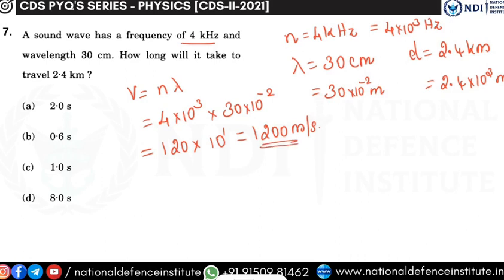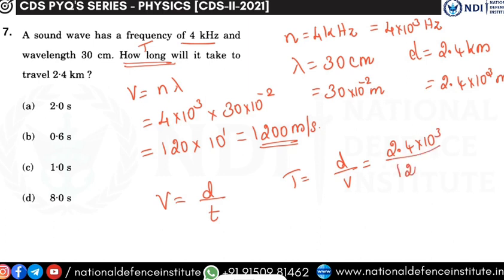This is my velocity. Now the age old formula of velocity: velocity is equal to distance by time. We are supposed to find time. How long represents time. So time will be equal to distance by velocity. What is the distance? 2.4 into 10 to the power 3 divided by 1200. 2.4 into 10 to the power 3 is 2400 by 1200. 0 gets cancelled out. 12 1 times, 24 2 times. So the time is 2 seconds. So what is my option? Option A. Got it?